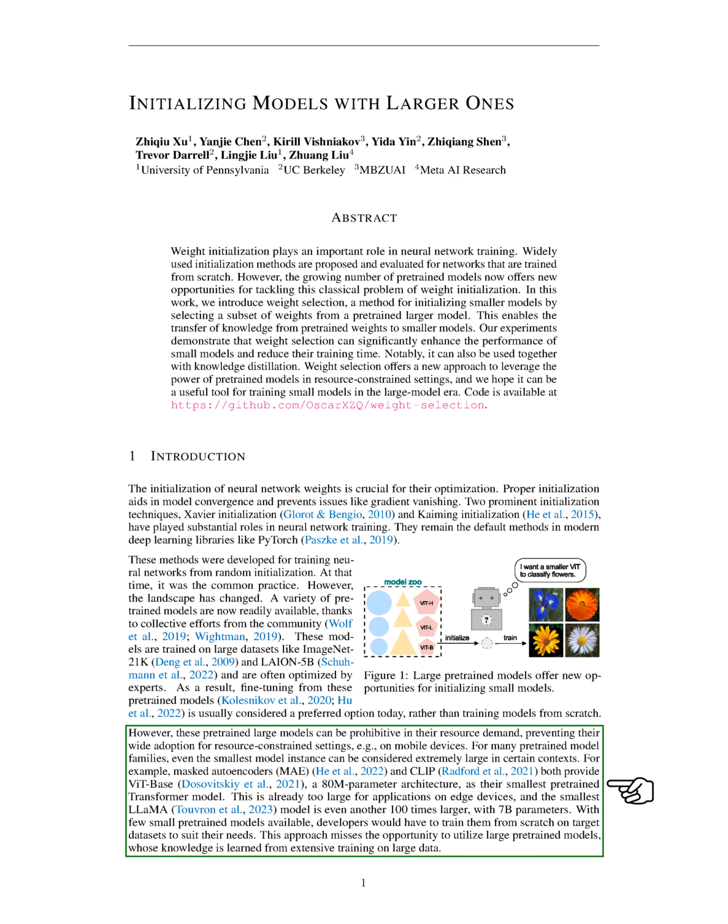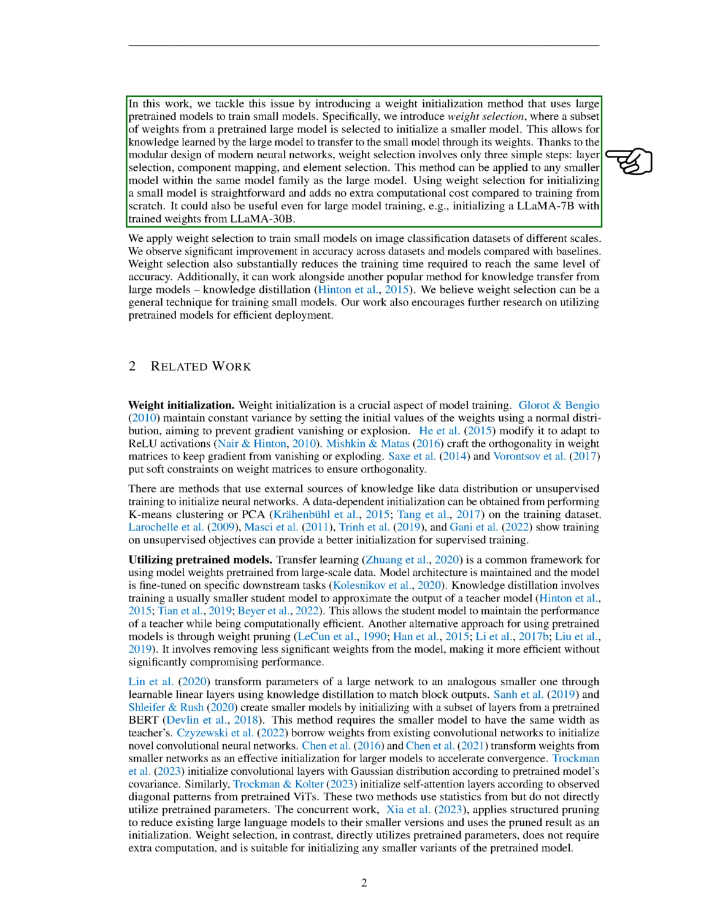In this work, we address this problem by introducing a method for initializing the weights of small models using large pre-trained models. We call this method weight selection, and it involves choosing a subset of weights from a pre-trained model to initialize a smaller model. This allows the knowledge gained by the large model to be transferred to the small model through its weights.